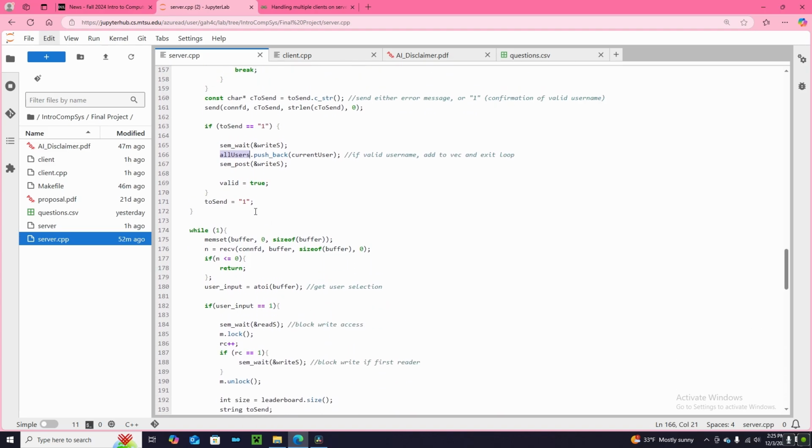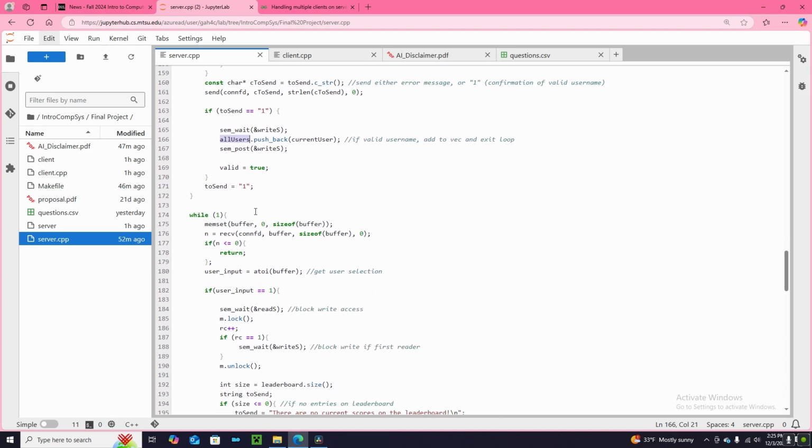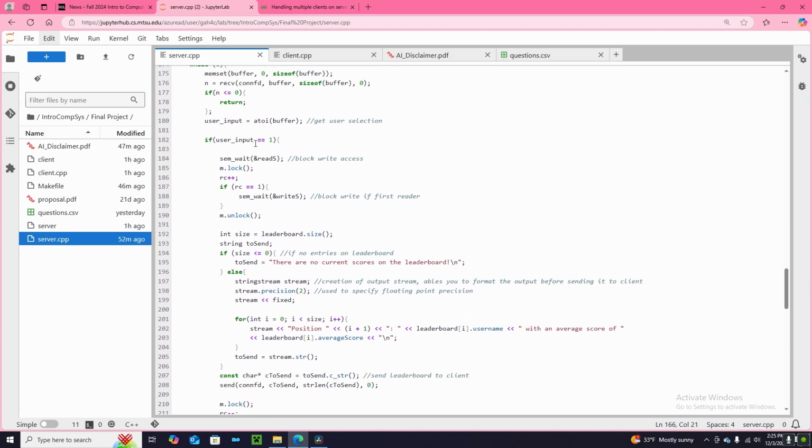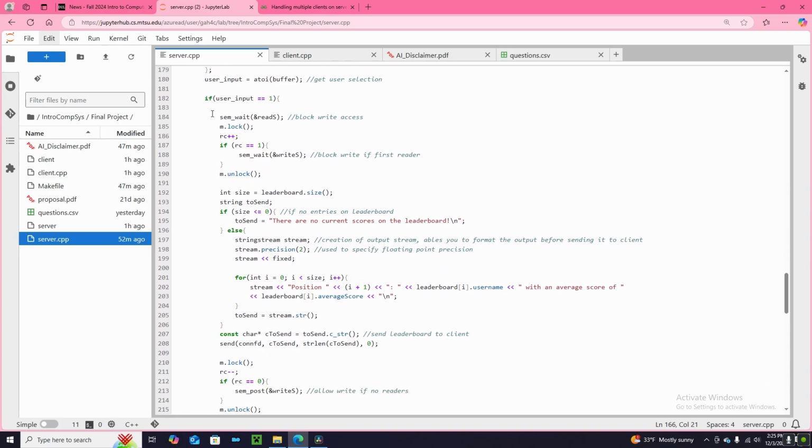After we find out whether the username is valid or not, we move on to our main selection menu, on the server side. If the user inputs 1, which means they want to view the leaderboard, then because we're going to be reading from the leaderboard, we want to protect it with the semaphores, with the reader count and whatnot. If there are no entries on the leaderboard, the message is going to be the error message that there are no current scores.